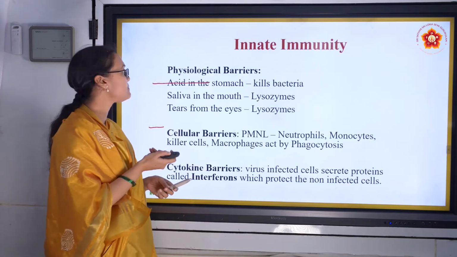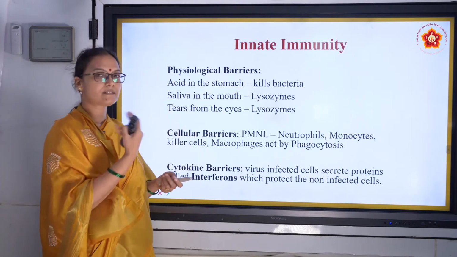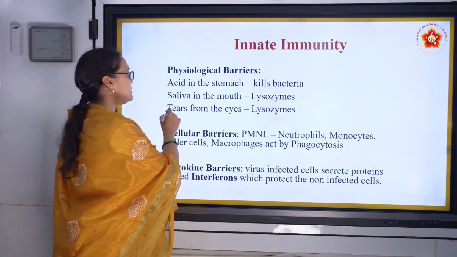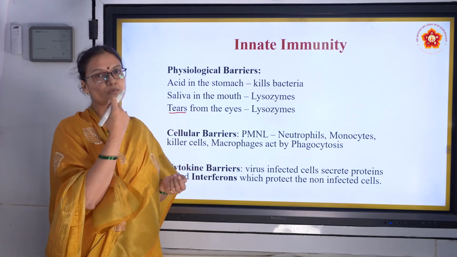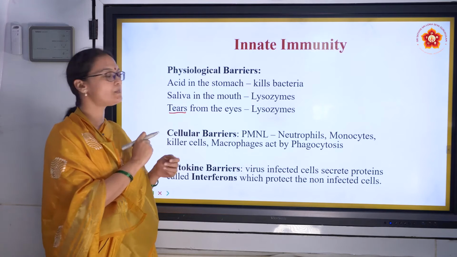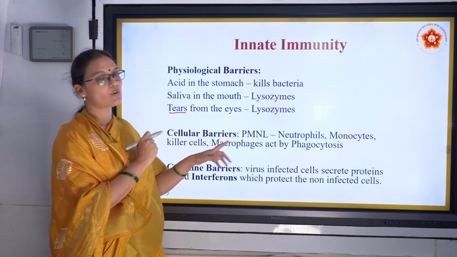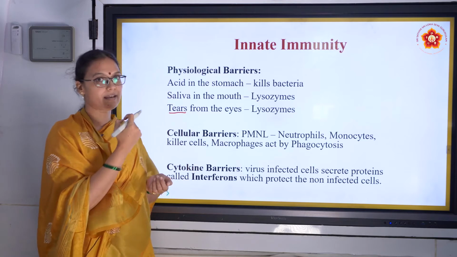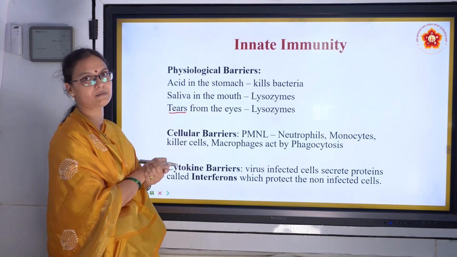And then we have physiological barriers. What are physiological barriers? Those that help in our physiology. The first type of physiological barrier is tears. If a small particle of dust falls in our eyes, what happens? Immediately we get tears, so the dust particle is taken out with the help of tears. It's a natural mechanism. But tears also have an enzyme called lysozyme. If a pathogenic microorganism falls into our eye, this lysozyme will kill it. So tears help in physiological barrier protection.